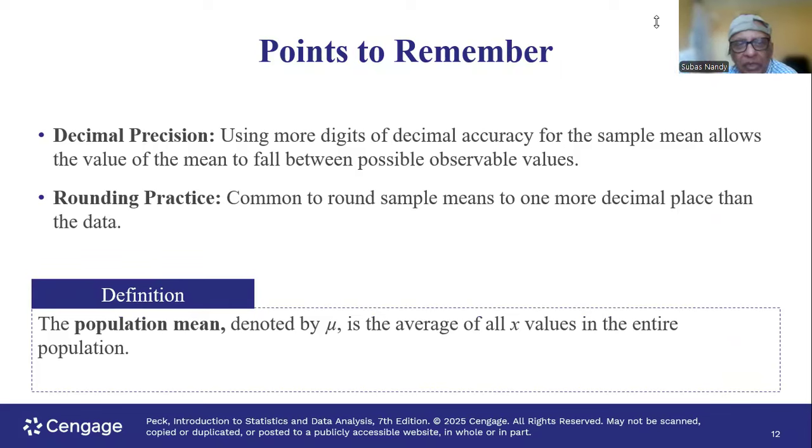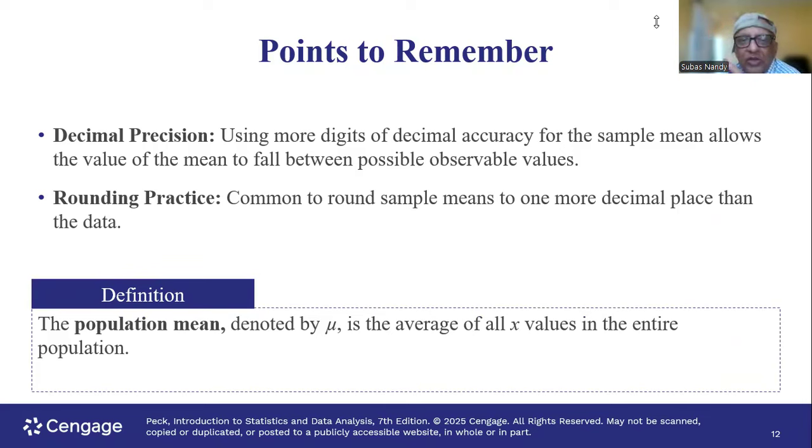Okay. So decimal precision, how many places should we go? We should go at least one decimal point more than the original numbers. Using more digits of decimal accuracy for the sample mean allows the value of the mean to fall between possible observable values.